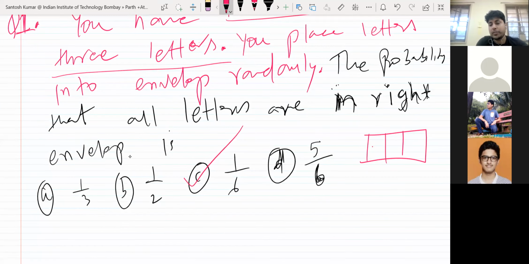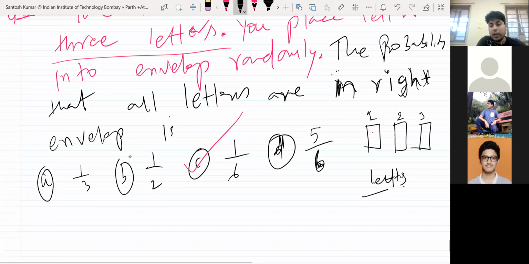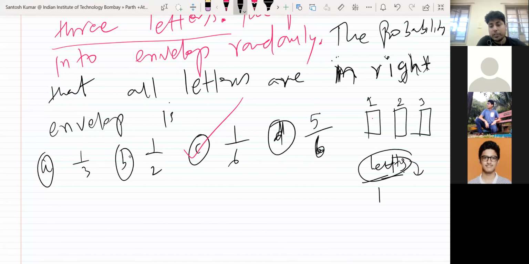So you have 3 envelopes. You imagine like this: first, second, third envelope, or you can write it separately. You have 3 letters. Now if you place letters, how can you arrange? First letter, second letter, third letter: 1, 2, 3 means in the first envelope, the first letter goes; in the second envelope, the second letter goes; in the third envelope, the third goes.